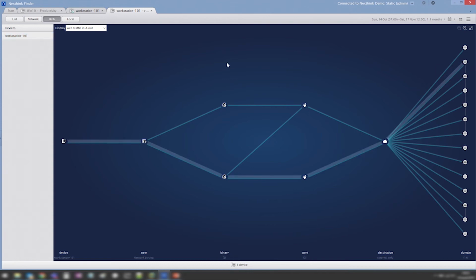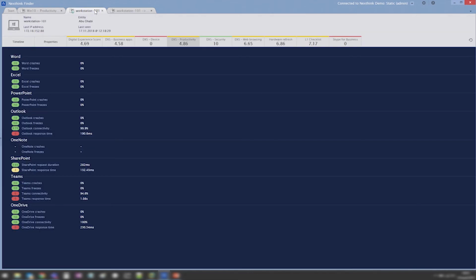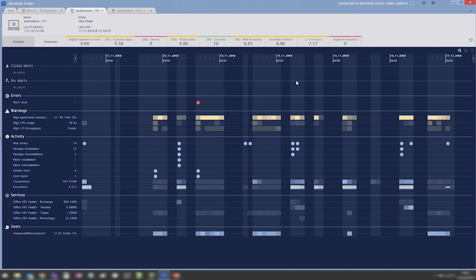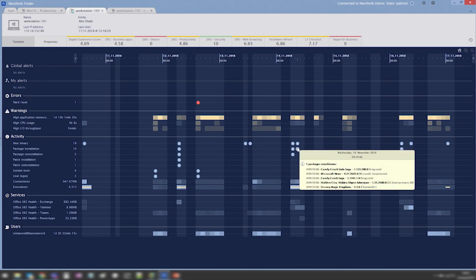And to illustrate my point, if I come back to the device view, over the last 7 days, there would be a lot of new binaries and new applications installed, including, for instance, games such as Candy Crush or even Disney Magic Kingdoms.